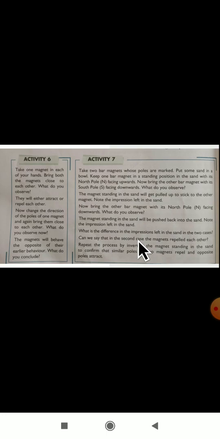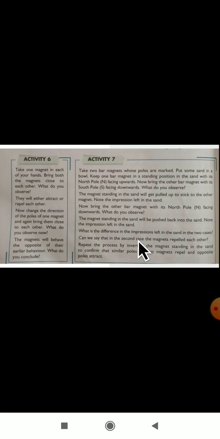Now bring the other bar magnet with its south pole facing downwards. What do you observe? The magnet standing in the sand will get pulled up to stick to the other magnet. Note the impression left in the sand. Now bring the other bar magnet with its north pole facing downwards. The magnet standing in the sand will be pushed back into the sand. Note the impression left in the sand.